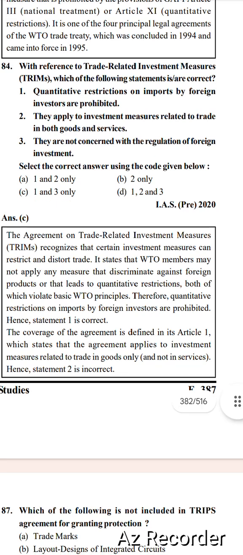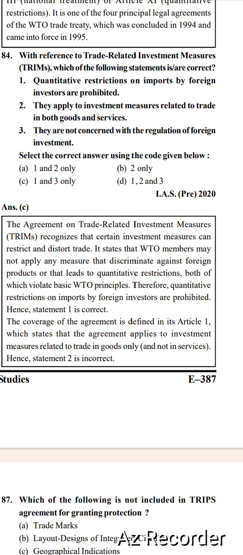It stated that WTO members may not apply any measures that discriminate against foreign products or that lead to quantitative restrictions, both of which violate basic WTO principles. Therefore, quantitative restrictions on imports by foreign investors are prohibited. Hence, statement 1 is correct.